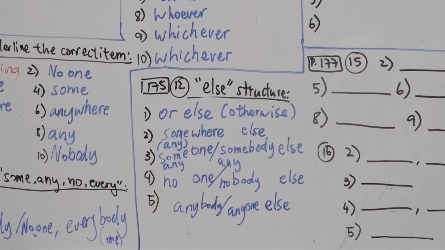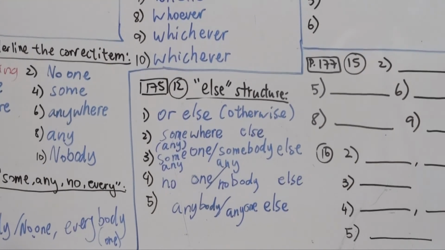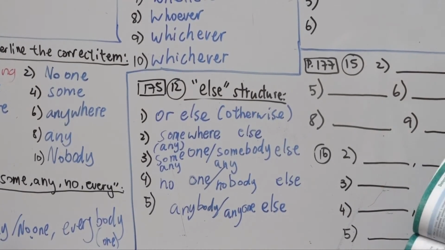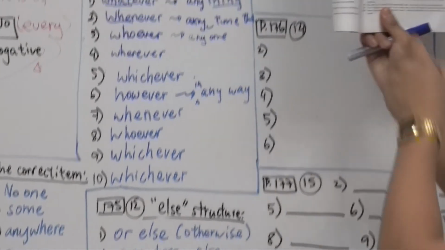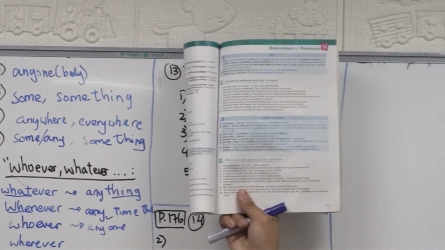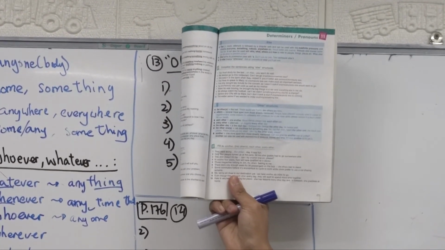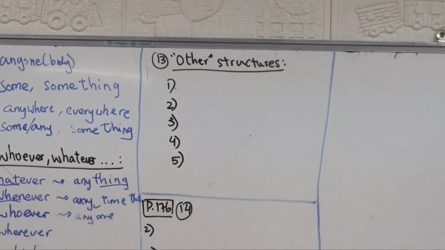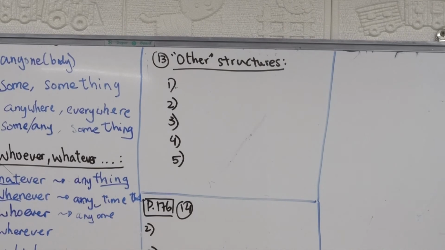Alright, so now let's go to the other structure, okay? We have else, and remember when I said else can mean other, we also have a structure for other itself. So on part 13, we're going to do the exercise for other. Again, this has 10 questions. The last 5 you might want to do at home.